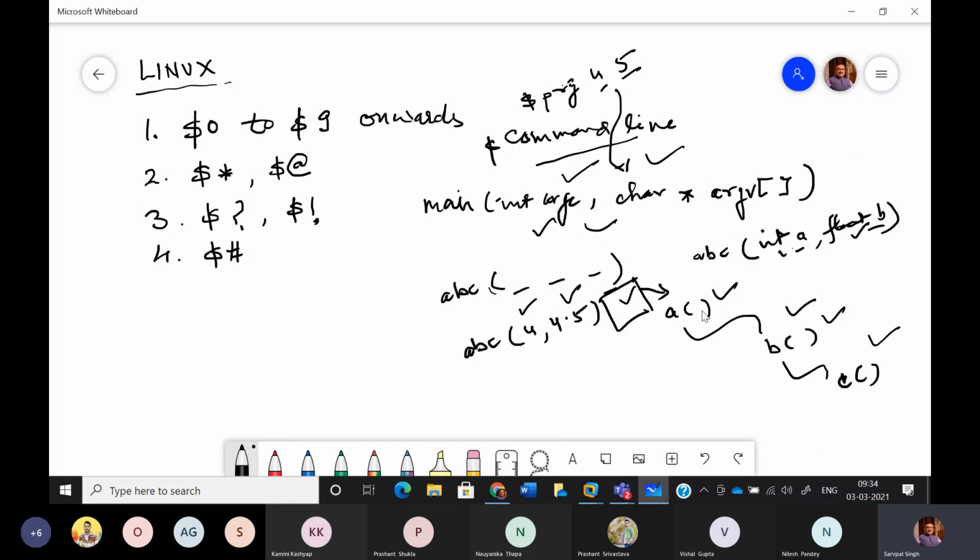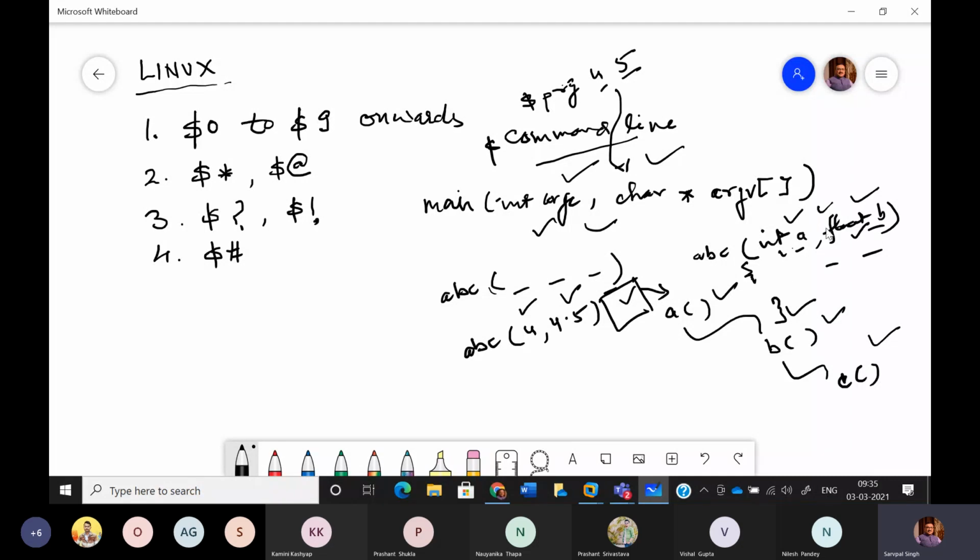In case of other functions, you have the option of taking as many variables as possible. Like one example which I am showing over here: the first variable should be of integer type, the second of float type, third you may take, fourth you may take. That depends on what kind of coding you are doing as part of this ABC function.